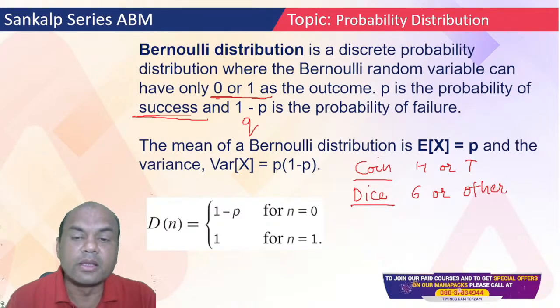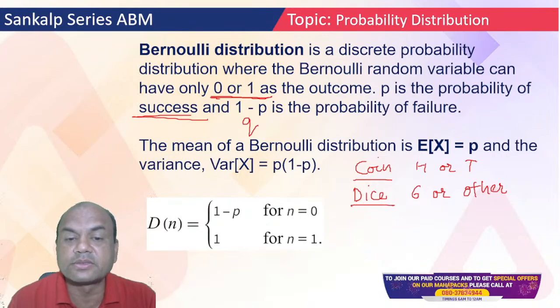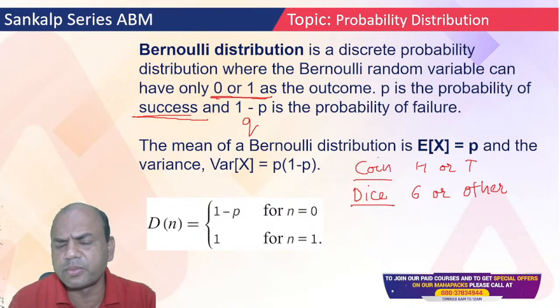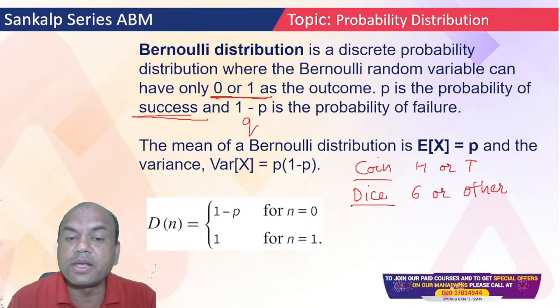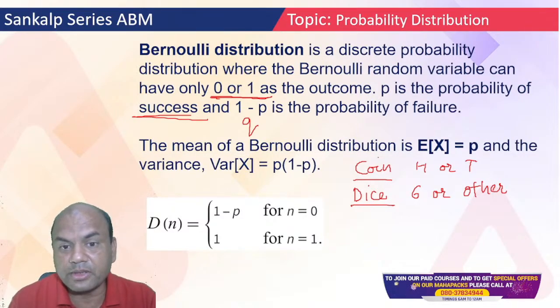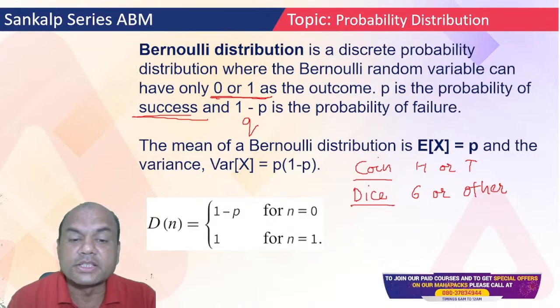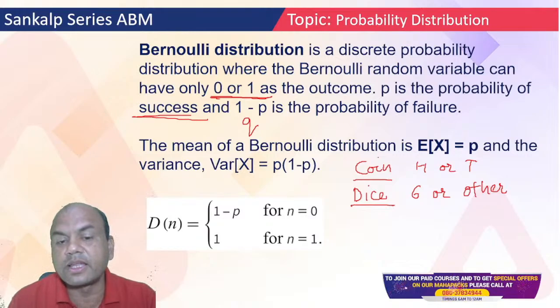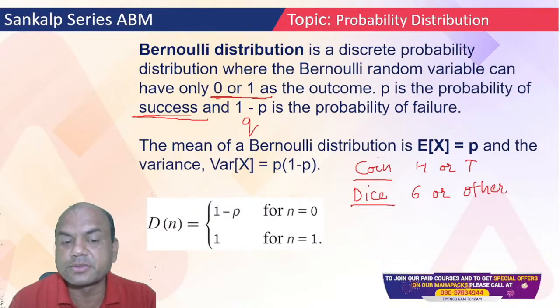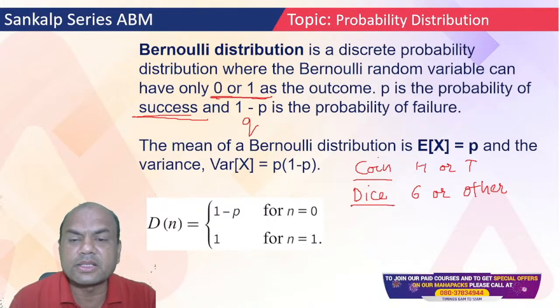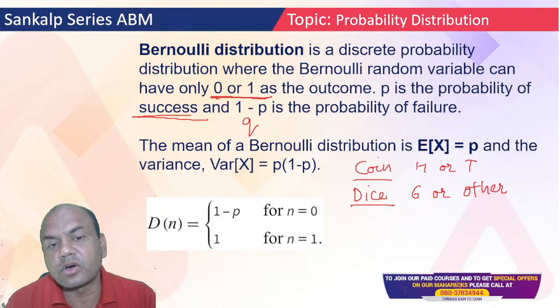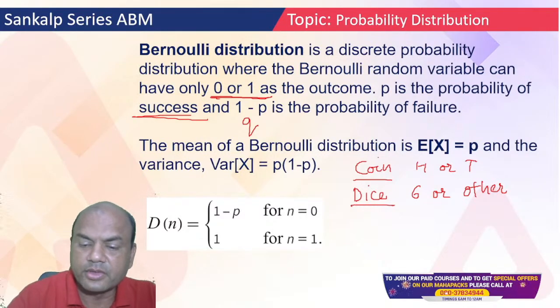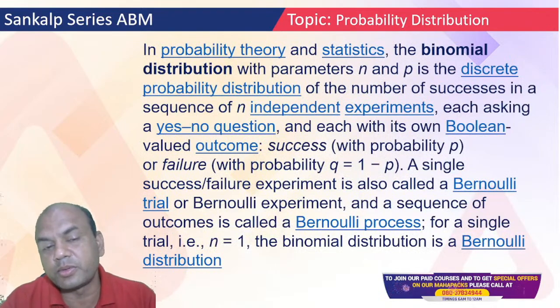The mean of Bernoulli distribution is E(X) equals P and the variance is P into Q. So Bernoulli variance is P into Q. Got it? Simple. Now P equals 1 for n equals 1, and for n equals 0, it is Q, that is 1 minus P. So remember this. Either it is success or failure. Simple. Now next go to this binomial distribution.